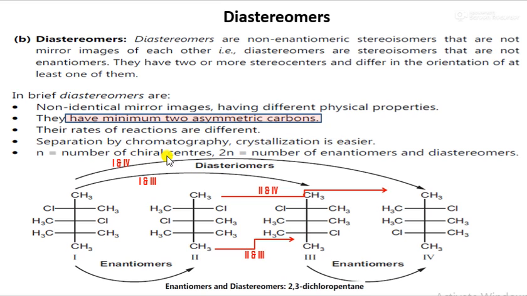If n is the number of chiral centers, 2 to the power n is the number of enantiomers and diastereomers. Now you can take this example of 2,3-dichloropentane. In this, 4 different structures are present. You can see structures 1 and 4 are diastereomers, whereas structures 1 and 2 are enantiomers. Structures 3 and 4 are enantiomers. These are non-superimposable mirror images. That's why 1 and 2, and 3 and 4, are enantiomers, whereas 1 and 3, 1 and 4, 2 and 4, 2 and 3 are diastereomers.